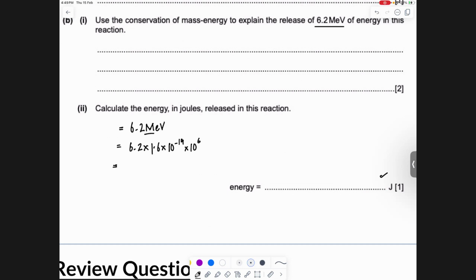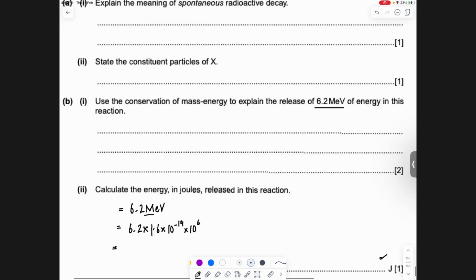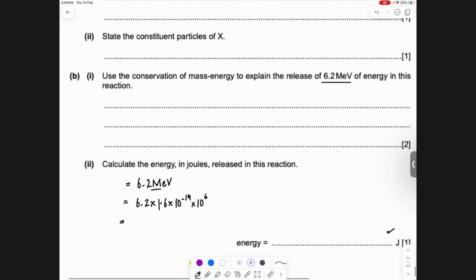1 mark. For number B1, what do we write for 2 marks? For 2 marks, you say that the total mass of the original nucleus and the products are not equal. And the difference in mass, so difference in mass এক mark থাকে, is released as energy due to mass energy conservation. Okay.